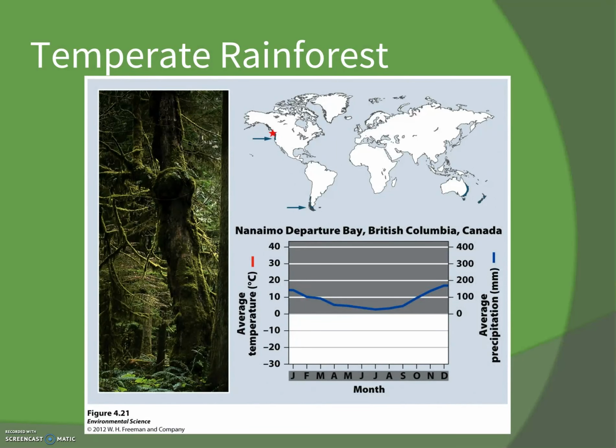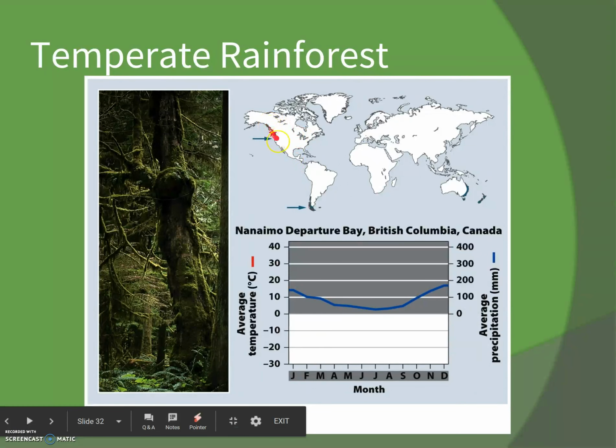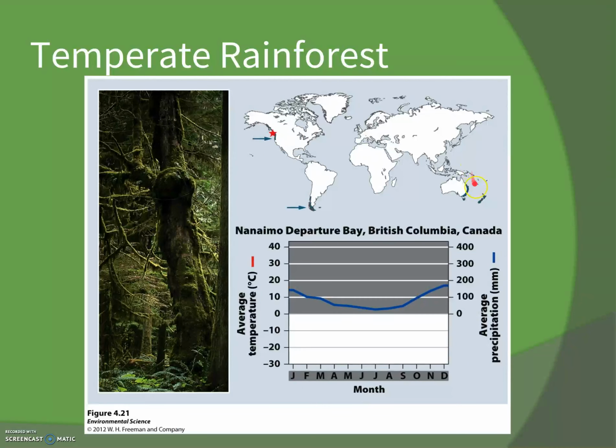Temperate rainforest. This one is a little bit different for us to think about because temperate rainforest is not a tropical rainforest. It's important because it's a coastal biome, and that's a real important thing when we look here. So we think of Olympic National Park, we want to think of Oregon and Washington. So they're all coastal biomes.